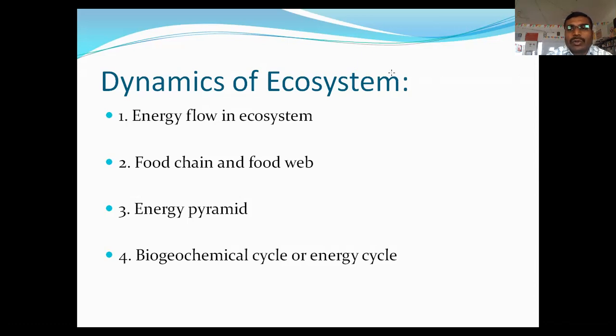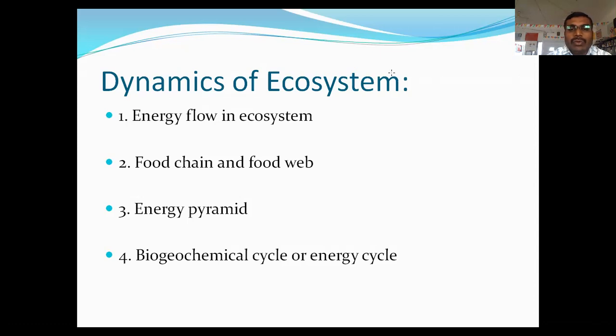Only 0.2% of solar energy is used by the producers. Then 18 to 95% of total energy that is picked by plants is utilized by producers themselves for carrying their metabolic processes.